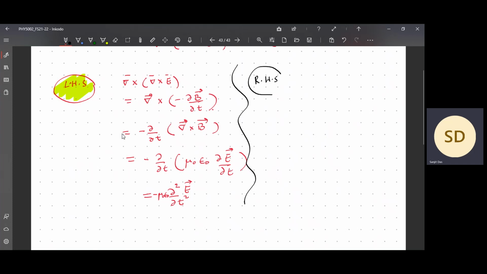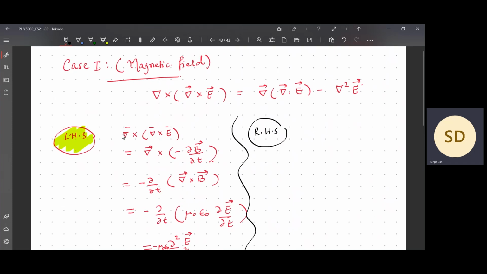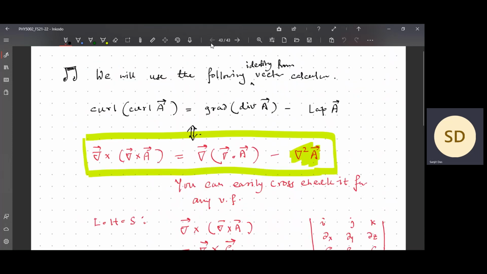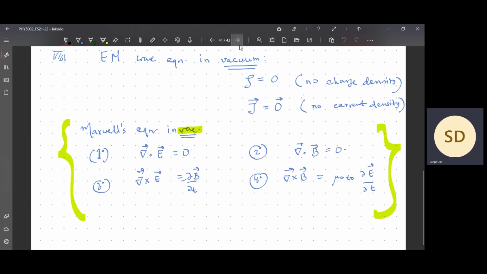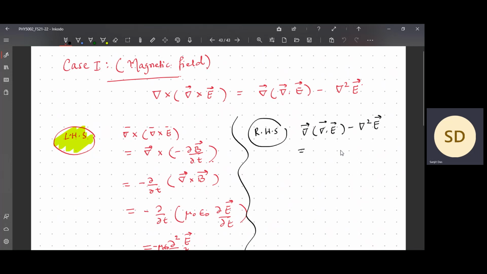Right hand side is what? Right hand side I have to compute the gradient of a divergence minus Laplacian of E. But the gradient of the divergence is what? In vacuum, divergence of the electric field is what? In vacuum there is no charge density. That means it is 0. So I don't have to consider that. So that is 0 minus Laplacian of the electric field. So this is your right hand side.